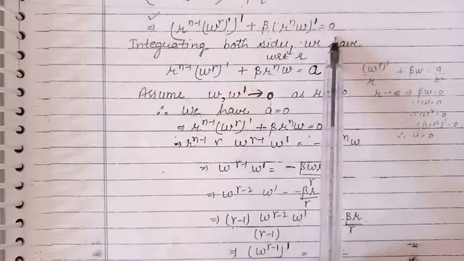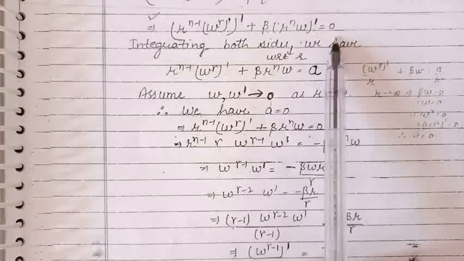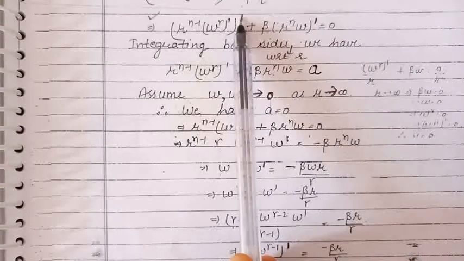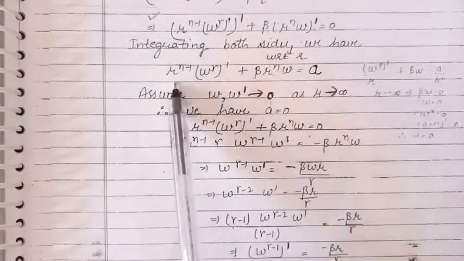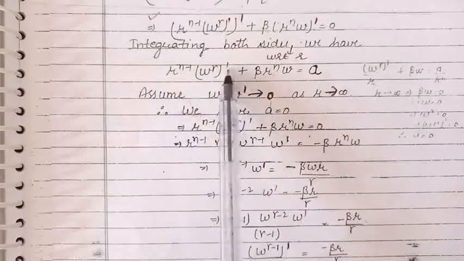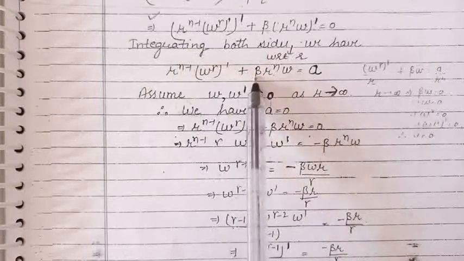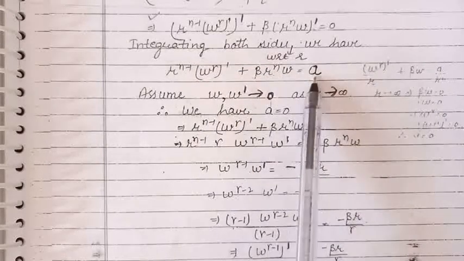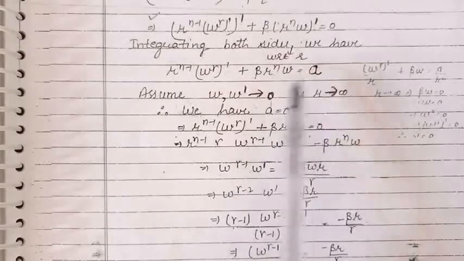Now this equation is easy to integrate, so we can integrate both sides with respect to r. Since this is a derivative with respect to r, when we integrate on both sides, the derivative will be cancelled out. So this becomes r^(n−1) into the derivative of w^γ with respect to r, plus β r^n w is equal to some constant of integration which we have taken as a.